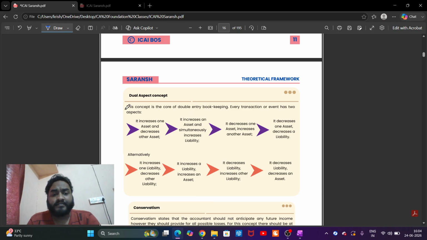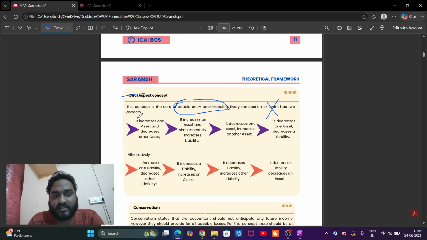Dual concept. This concept is the core for double entry. I keep on talking about the dual concept because this is the logic of balancing the balance sheet, and you are going to love this when we solve big problems. Every transaction or event has, let's just talk about transactions, this is not wrong actually, for our simplicity.